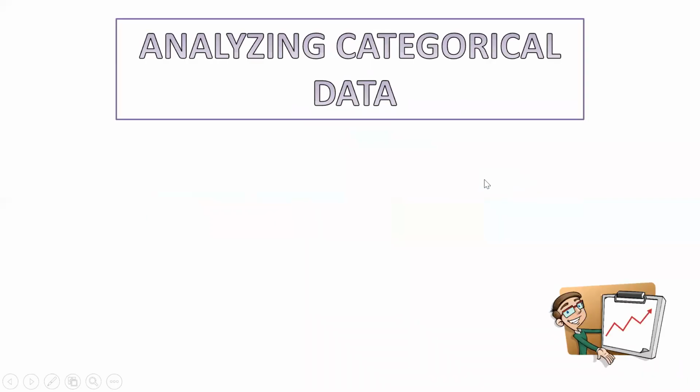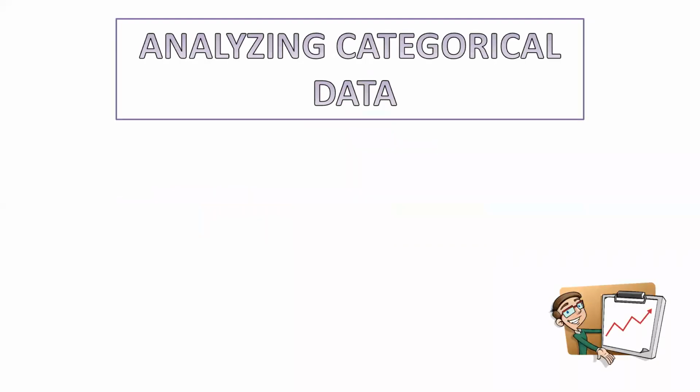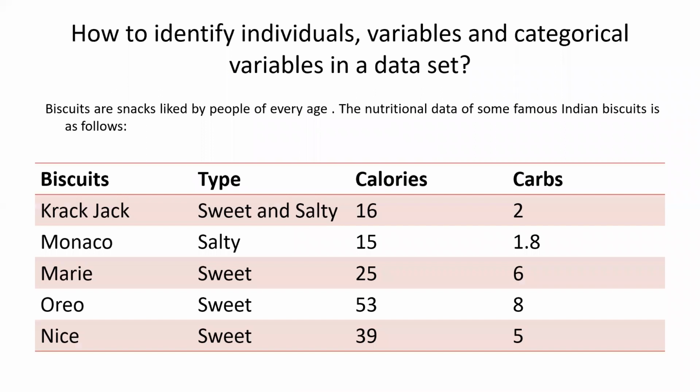Let's talk about analyzing categorical data, or I can say analyzing qualitative data also, right? One and the same thing. So if I want to analyze categorical data, how can we do that, right? Now here is the data set which I have. Now in this data set, how to identify individuals, variables, and categorical variables in a data set.